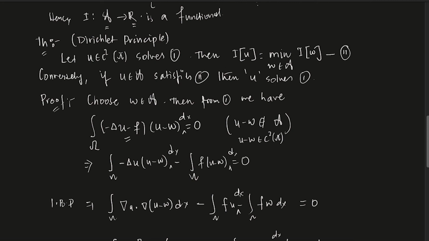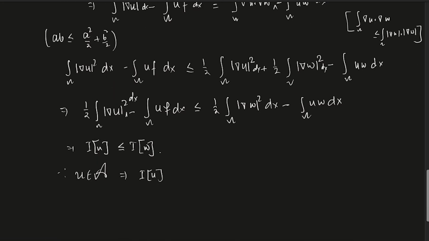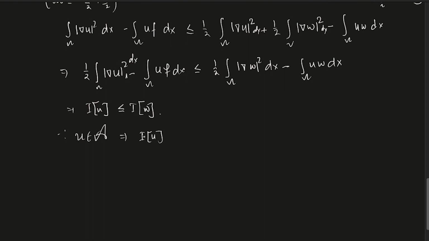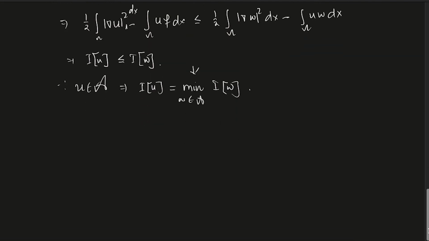So u is definitely in A. That implies I of u equals the minimum of I of w, w in A. It is saying this is the infimum, but since u is in A, that infimum is achieved, and that is why this is the minimum. Clear? So you have seen that if there is a solution, that solution is the minimum of this energy function. Let's look at the converse part.